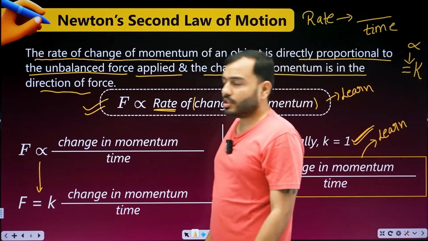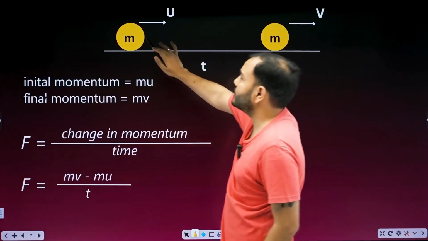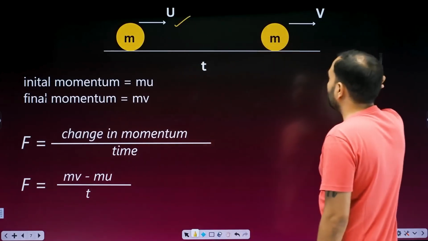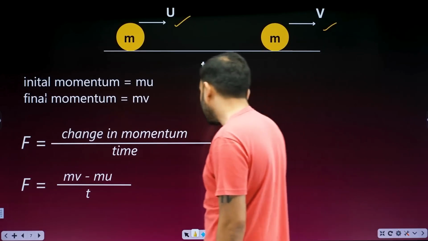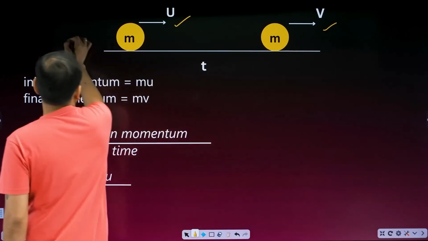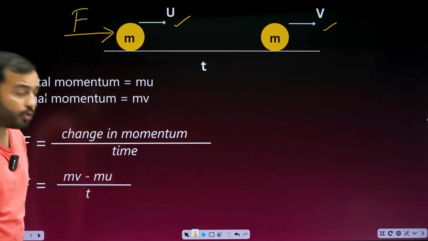F is equal to change in momentum upon time. Formula of force is found. Let's assume there is a body with mass m. It's moving with the velocity u. After some time its velocity becomes v. How can this happen? Who changes the velocity? Force does. So clearly some force must have been applied.